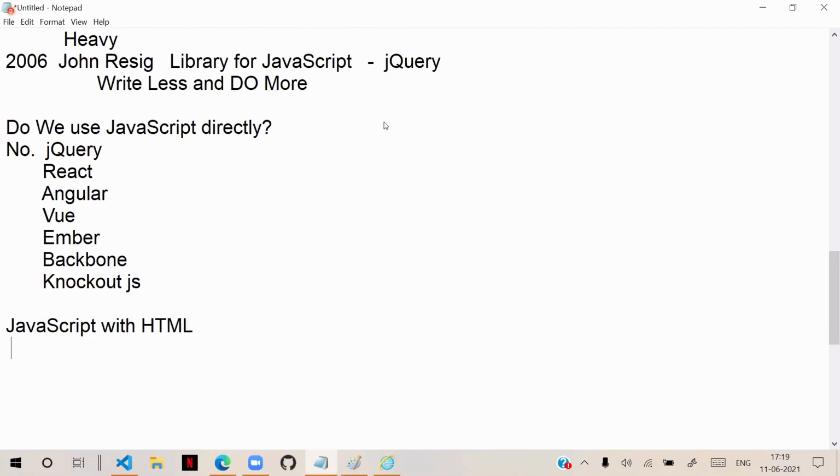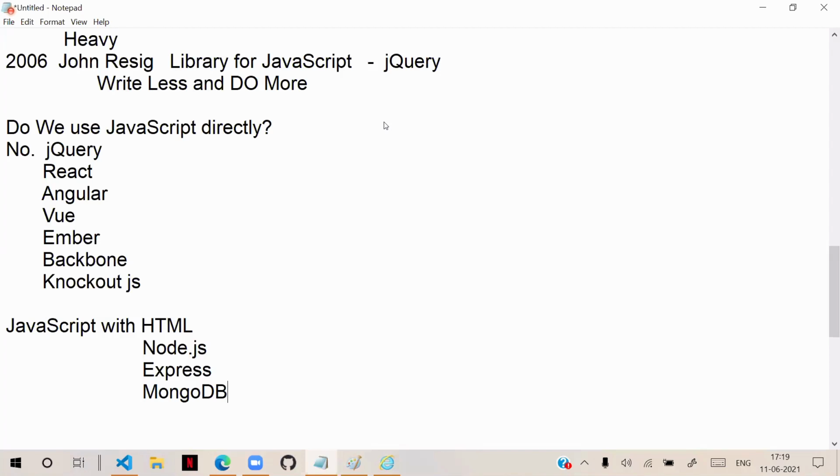Then we will learn how to use JavaScript with Node.js, which is a server-side technology. Later, you will learn about JavaScript with Express to build APIs. And later, you will learn with MongoDB. In so many locations, you will use JavaScript now. So first, we are going to learn how to use this JavaScript with HTML.